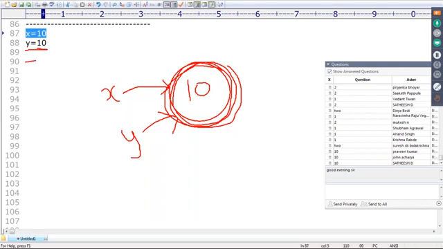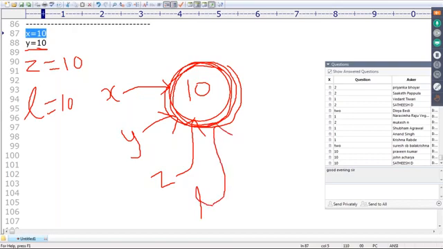Tomorrow, if I take z is equal to 10, then z is also pointing to the same object. Tomorrow if I take L is equal to 10, L is also pointing to the same object. If the same content is required repeatedly, it is not recommended to create separate objects.